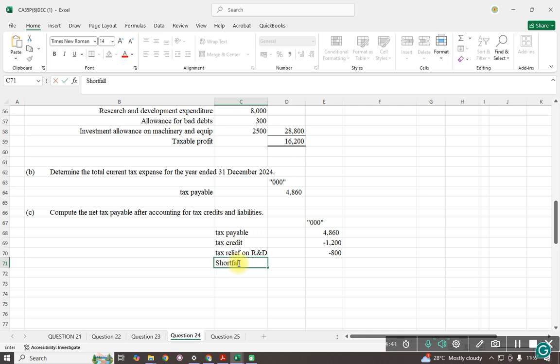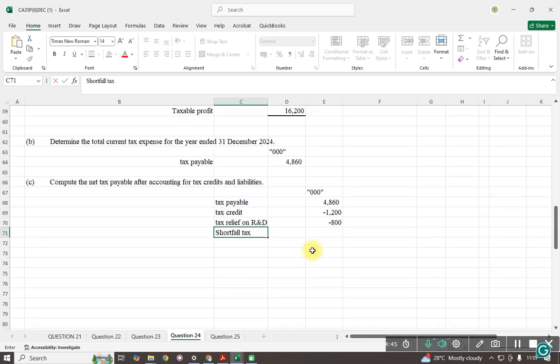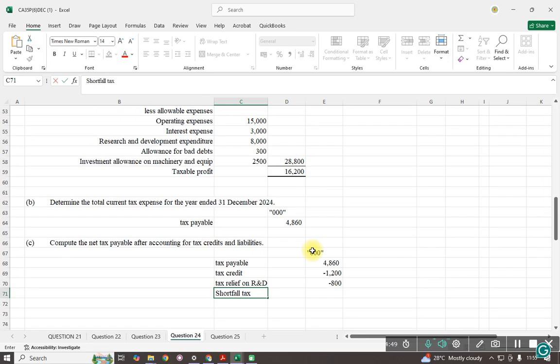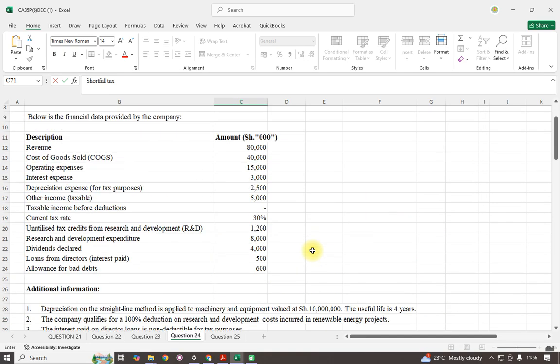Shortfall tax. Remember, a company is supposed to distribute 60% and retain 40%. They're supposed to retain 40% of their taxable income and distribute 60%. But in our case, we know the dividend declared was this.